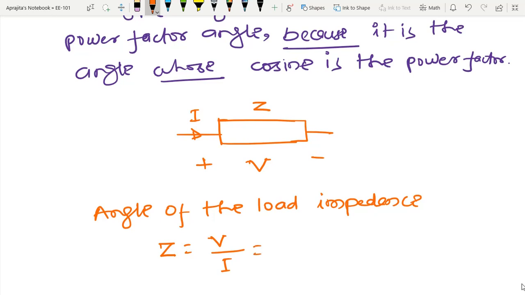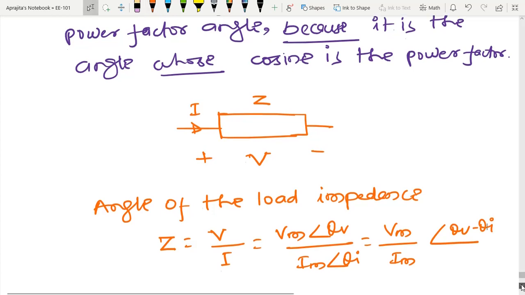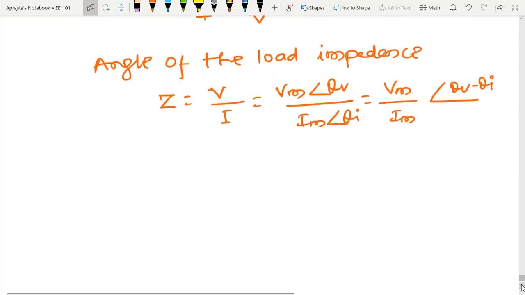Due to that reason I have written Vm angle theta V by Im angle theta I. So I can also write Vm by Im with angle theta V minus theta I. And I can also write in an alternate form.